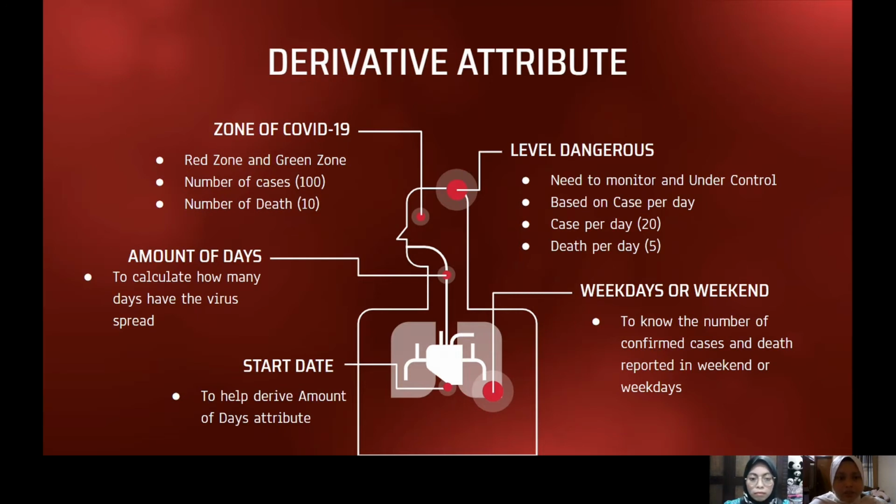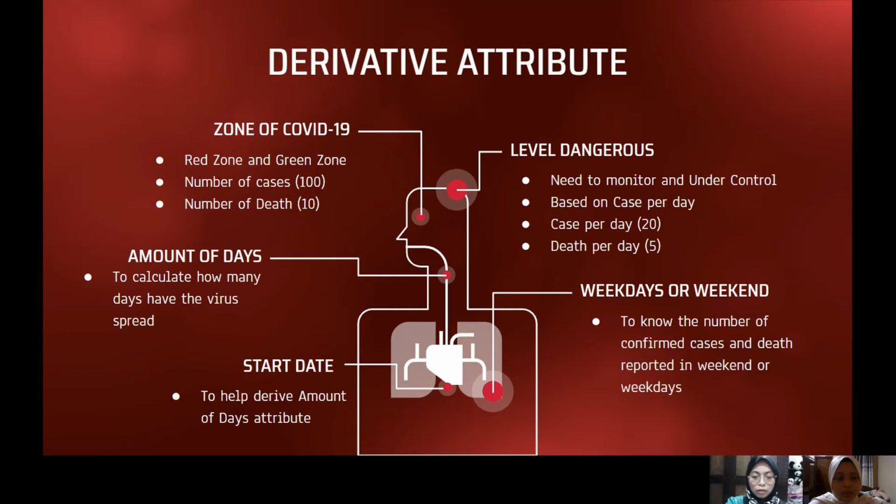For the number of deaths, if the deaths are more than 10, then it will be in the red zone, and if less than 10, it will be in the green zone. Next is amount of days. For amount of days, actually we are not really focused on this, but we also derived this because this amount of days